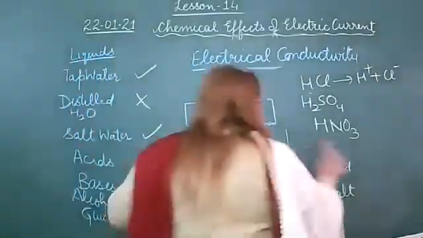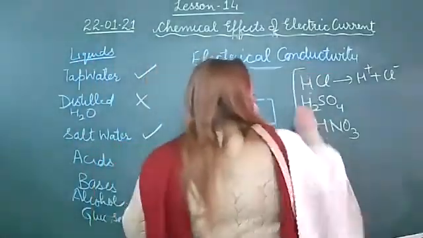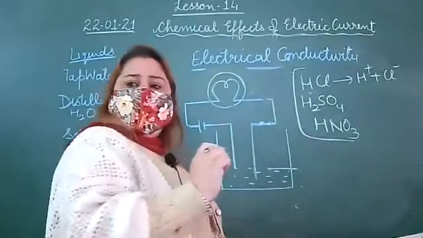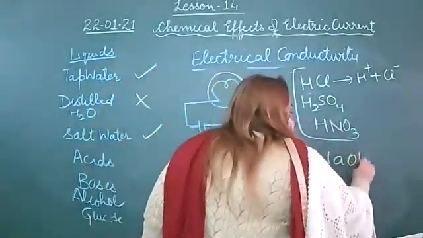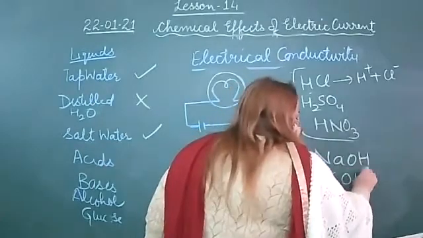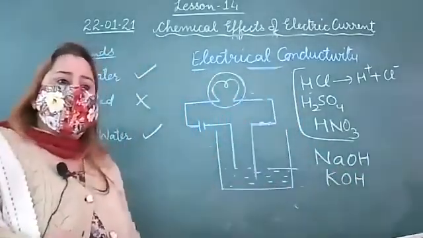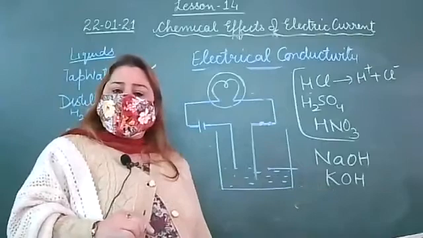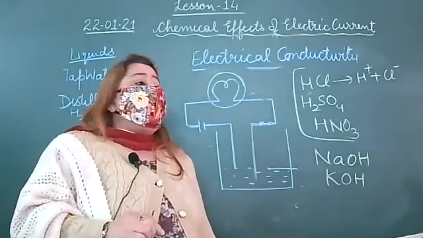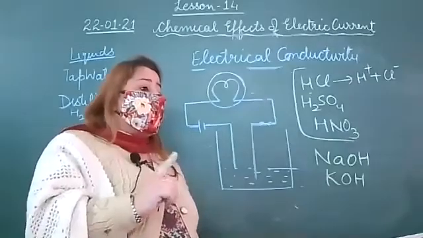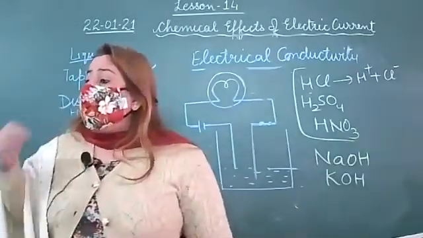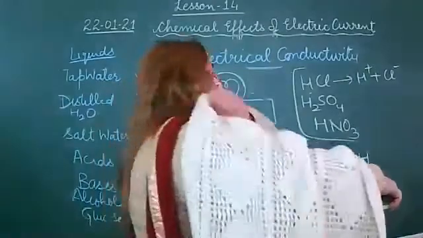I am erasing this. These all are acids. What is common in all these acids? Hydrogen. Sodium hydroxide, KOH, all these are bases. What is common in these bases? Hydroxyl ions, OH negative ions, which we discussed in the 7th class. These are called hydroxyl ions.